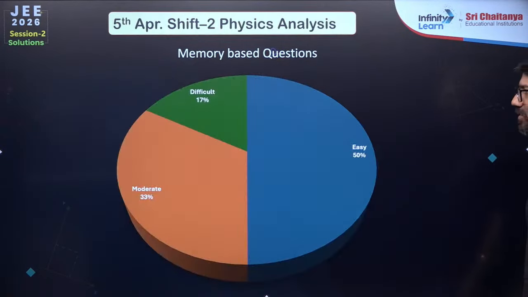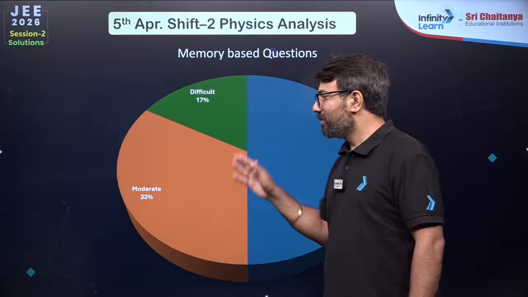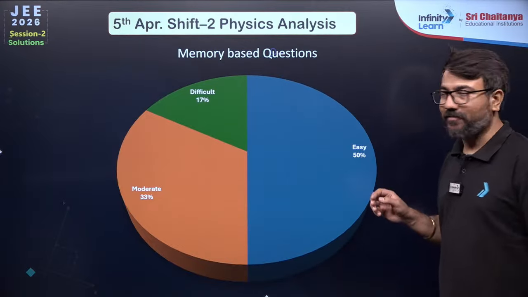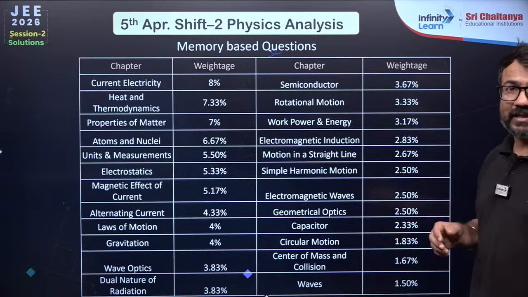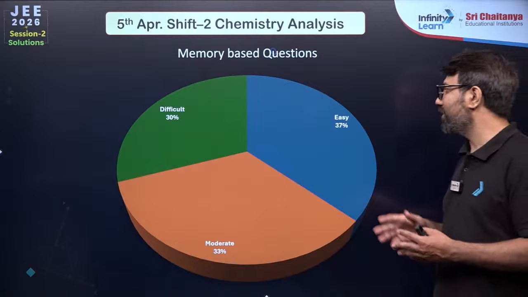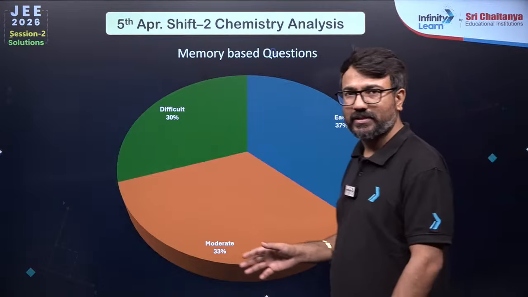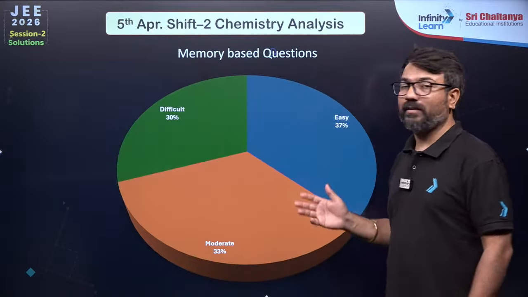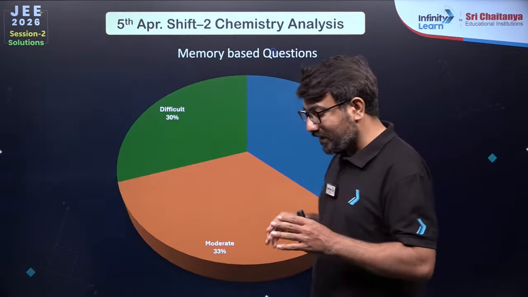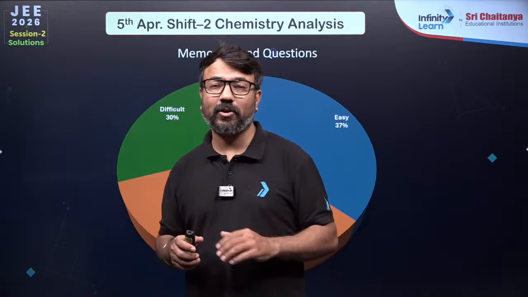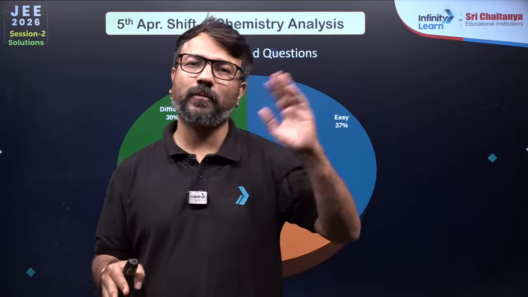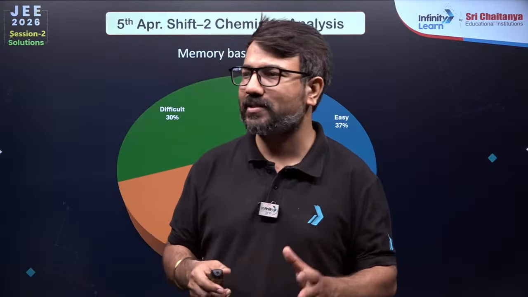However, my dear students, about the physics also, 17% for the difficult section, 33% moderate, easy is 50%. And these are the chapter weightages for the physics as well. If you go for the chemistry paper, guys, 30% difficult, 37% easy, 33% moderate. So this is the overall analysis for the chemistry. This time the students are generally saying they were not able to complete chemistry in 30 minutes. However, it may take you 40 to 45 minutes to complete the chemistry section.